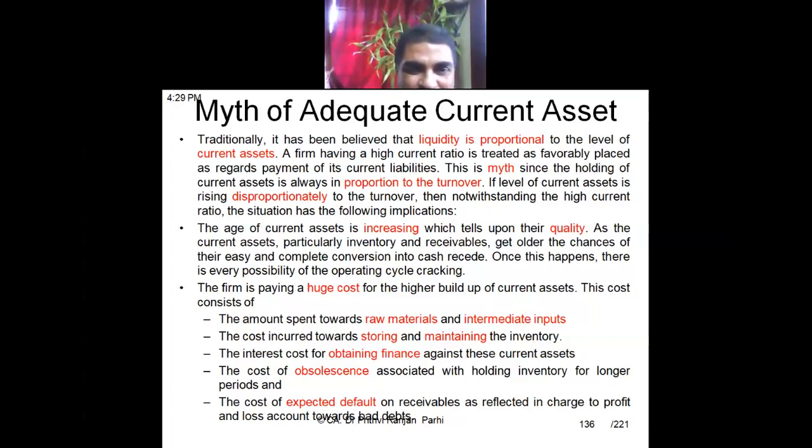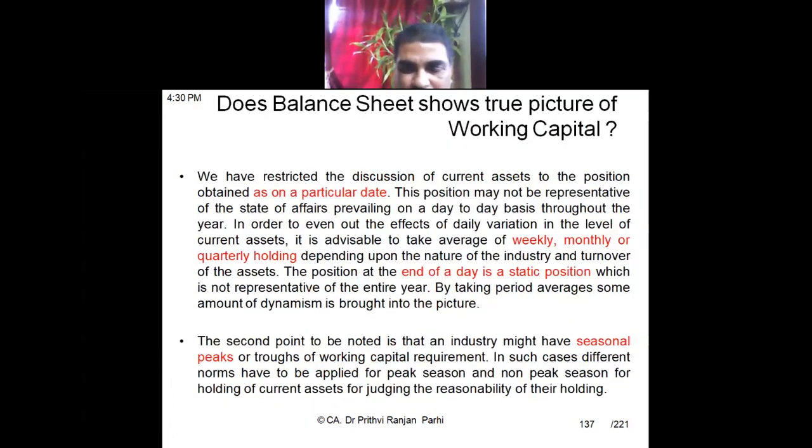Okay, so these are some additional costs which are involved in maintaining high current assets or high working capital. So one has to take care of that. One should not go by the theory that more current assets means the current ratio is good, that it's a good sign. Not always.